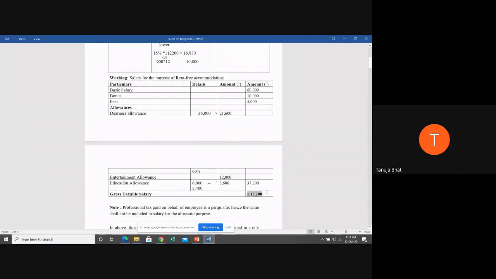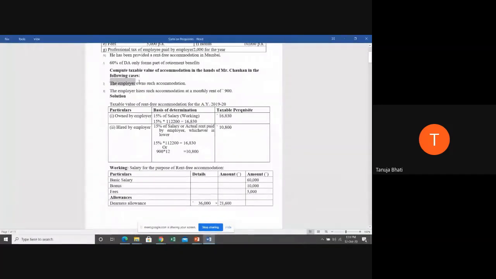So what is the salary? 1,12,200. So if we are supposed to find out the taxable value of rent-free accommodation, if it is owned by the employer, it is 15% of salary. So 15% into 1,12,200 is 16,830.